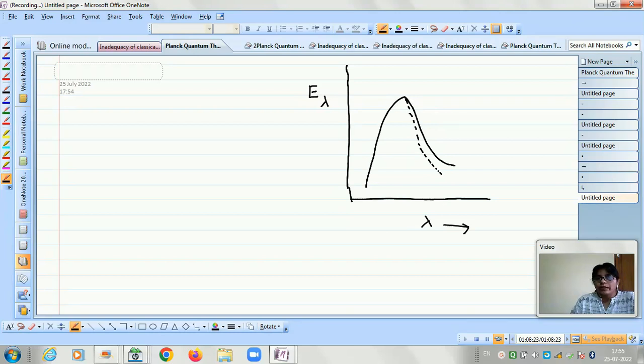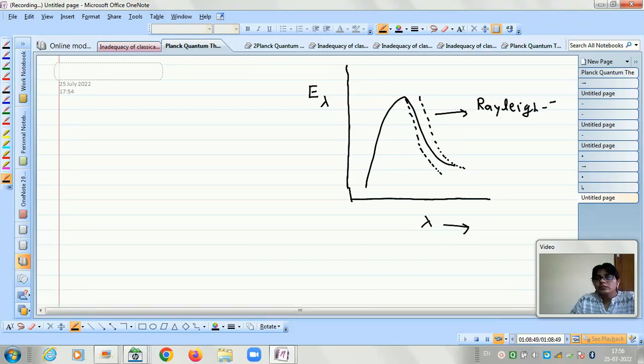And if we go for the Rayleigh-Jeans law, then it is like this. There is deviation at the shorter wavelength, but there is agreement towards the longer wavelength limit. So this dotted line is the representation of the Rayleigh-Jeans law, and this dotted line is for the Wien's law.